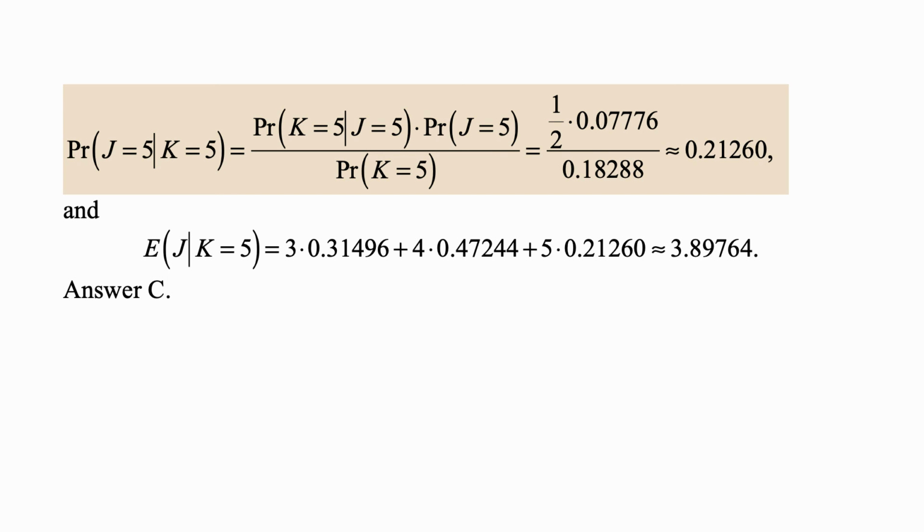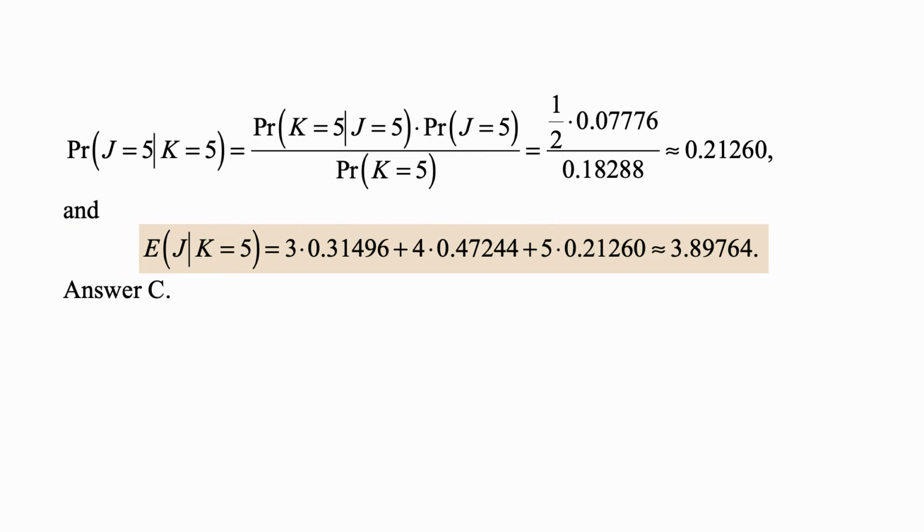0.21260. And the expected value of J given that K is 5, that's the quantity we're looking for. Well, it's each of the possible values, which are 3, 4, or 5, times its probability, which we just calculated. So it's 3 times 0.31496 plus 4 times 0.47244 plus 5 times 0.21260, and that's approximately 3.89764, and that's answer C.